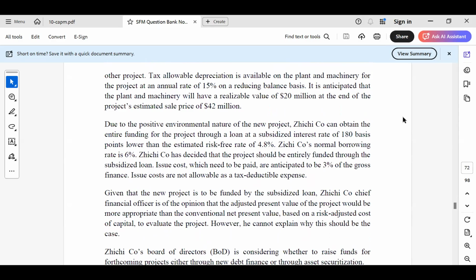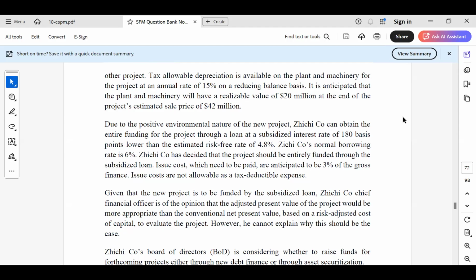Due to the positive environmental nature of the new project, Zichi Co. can obtain the entire funding for the project through a loan at a subsidized interest rate of 180 basis points lower than the estimated risk-free rate. Zichi Co.'s normal borrowing rate is 6%.